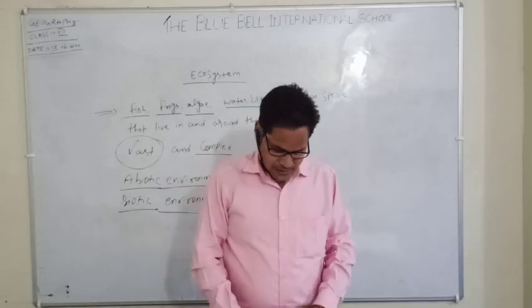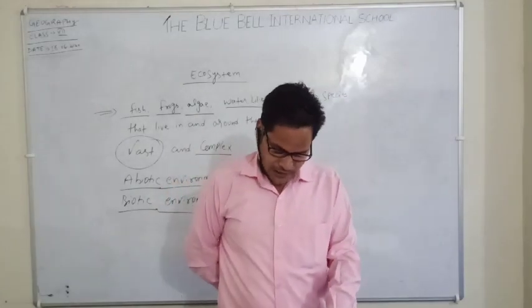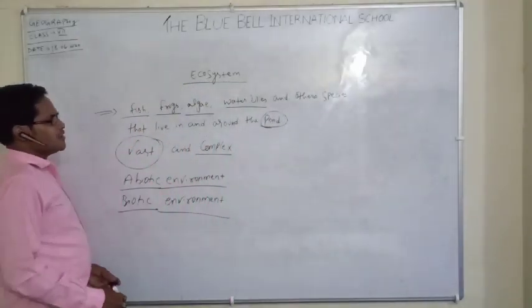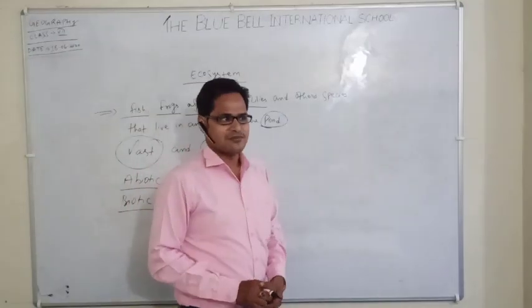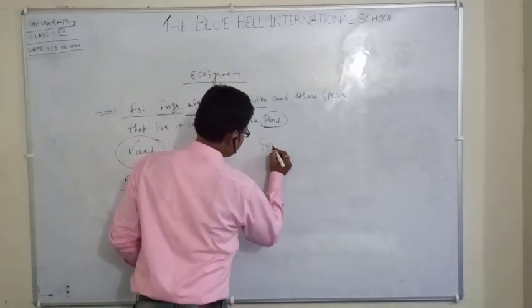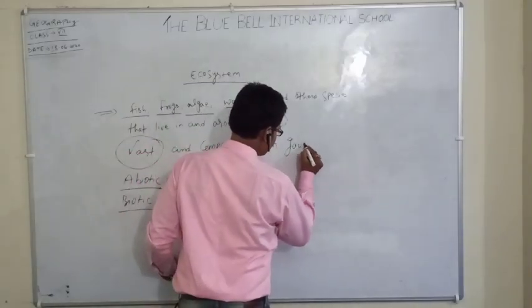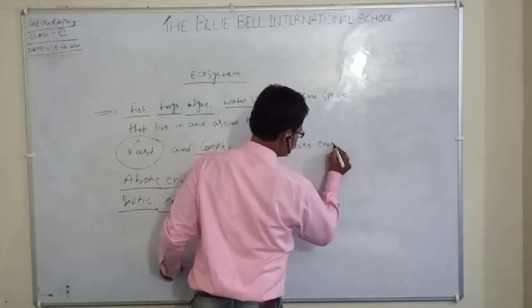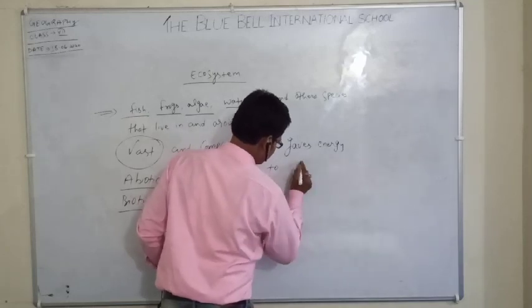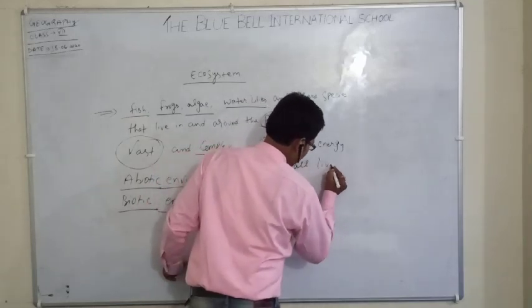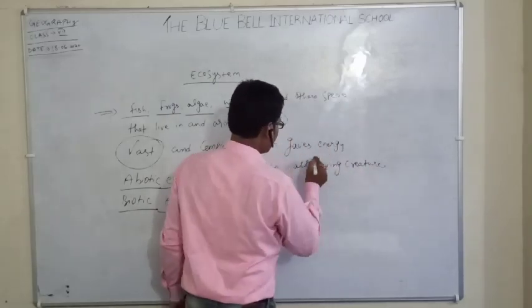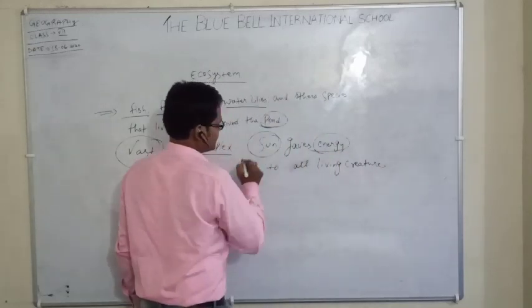Now, all energy for life comes from the sun. We all know that the sun is the head member of the solar system. From the sun we receive lots of energy. The sun gives energy to all living creatures. Without the energy of the sun, we can't survive.